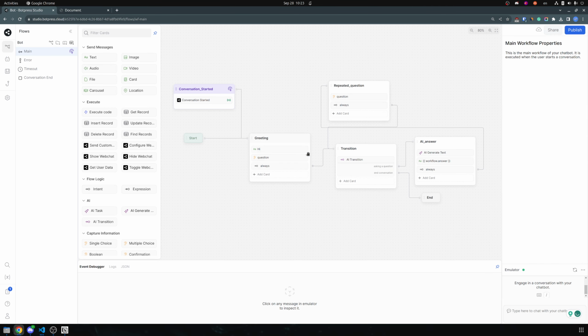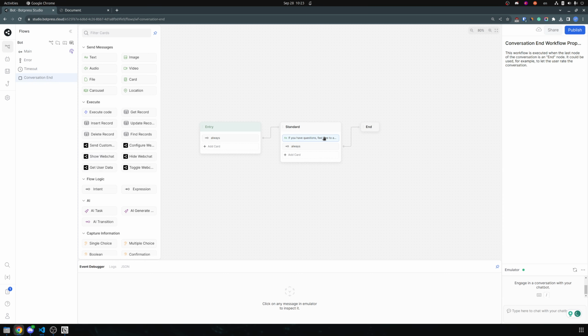Now, that message comes from this conversation end flow. Each time the conversation ends, we will go through this flow and display this text.